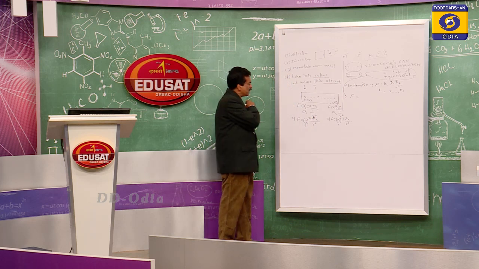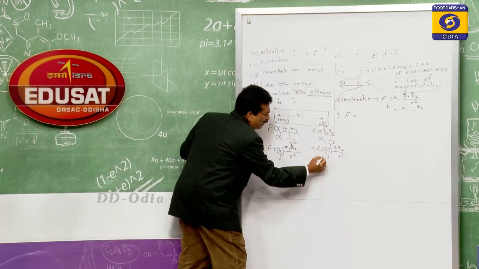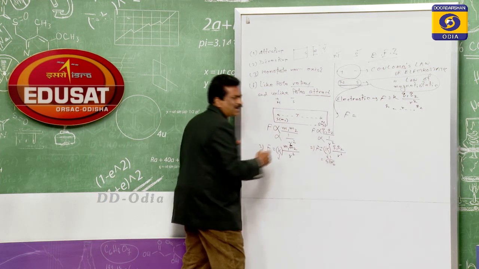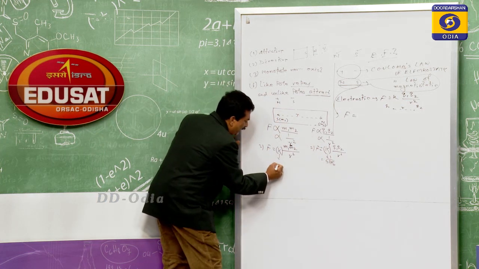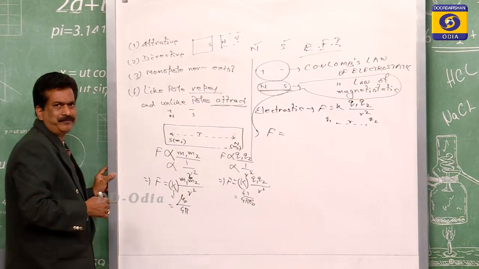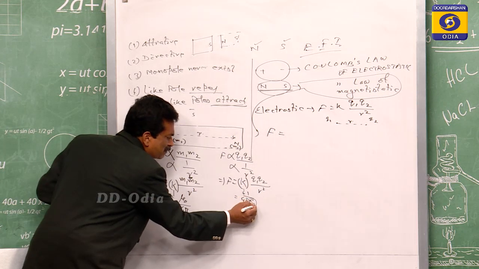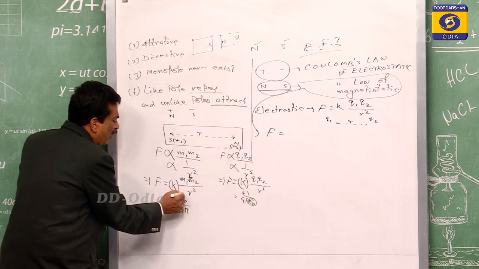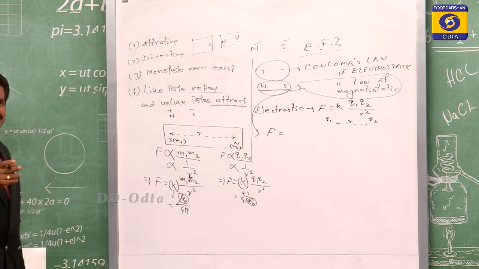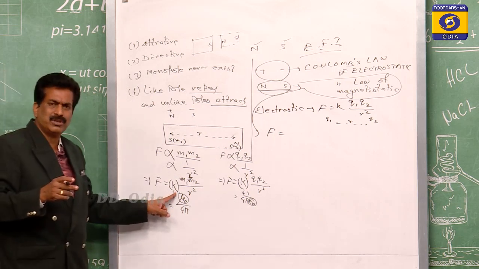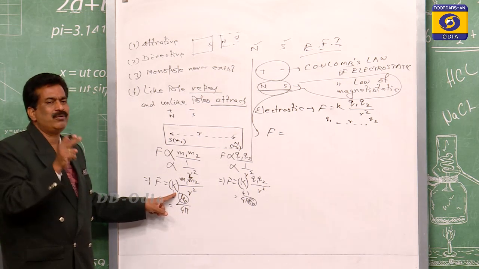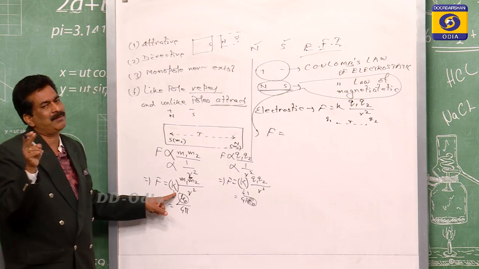And that proportionality constant for the electrostatic we have taken as 1 by 4 pi epsilon 0, and here it is mu 0 by 4 pi. And what epsilon 0 is you know very well, and what mu 0 is that also you know very well, because we discussed the value of mu 0 in the magnetic effect of the current while we discussed the Biot-Savart law.